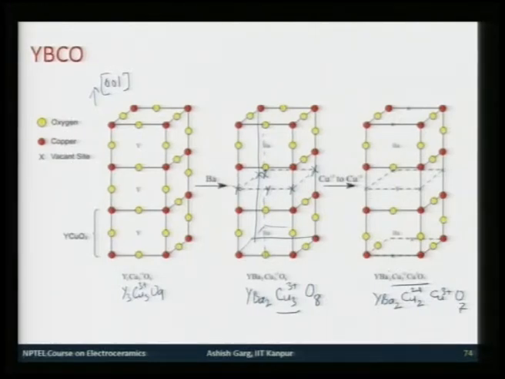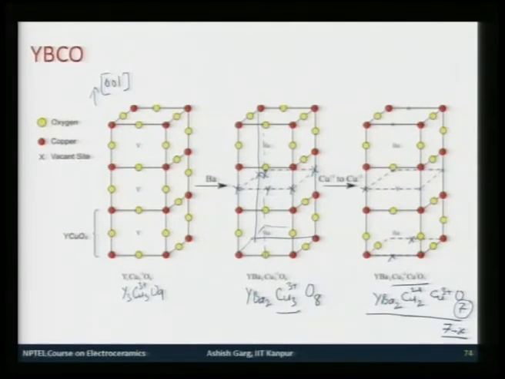Some more oxygens go out, for instance these and these, and part of the copper atoms become Cu2+, part of them remain 3+.